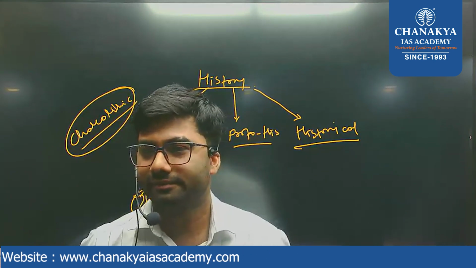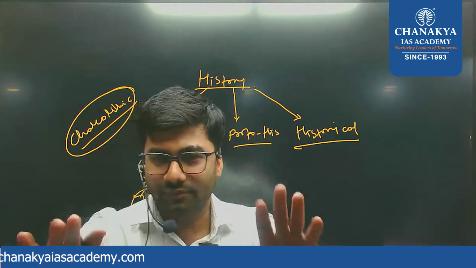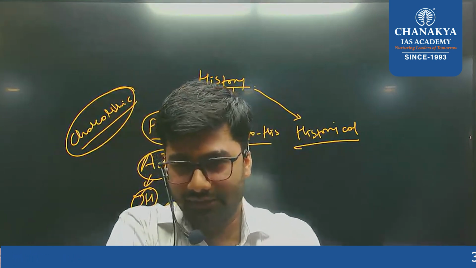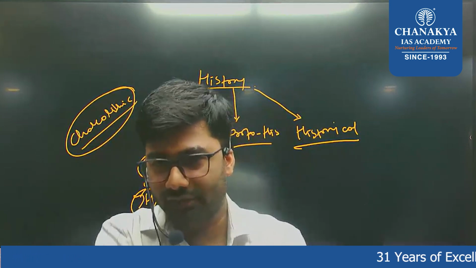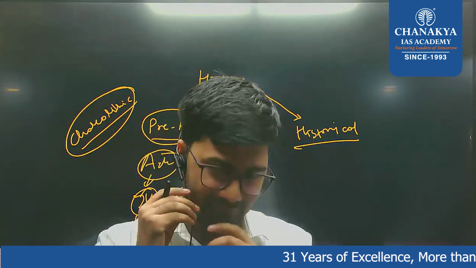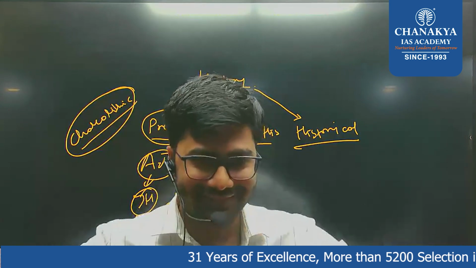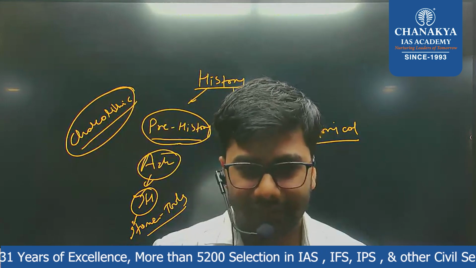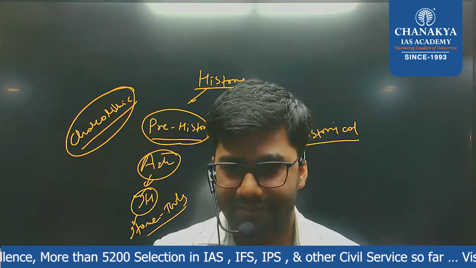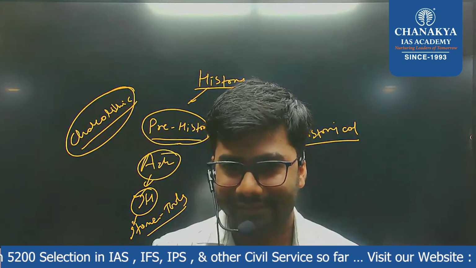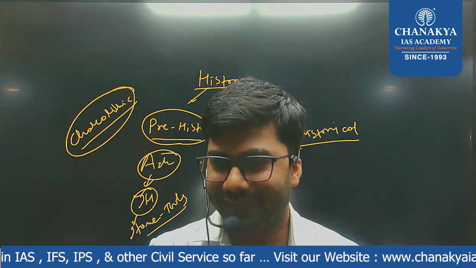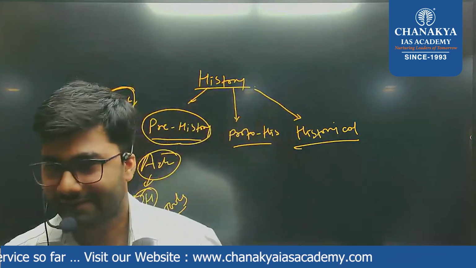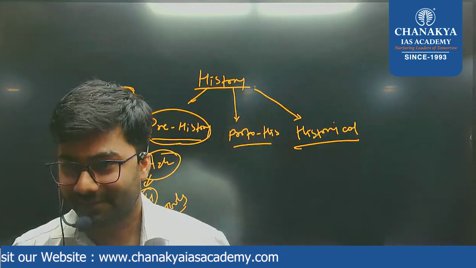So tell me, what age is today? Can we say the digital age or AI age?